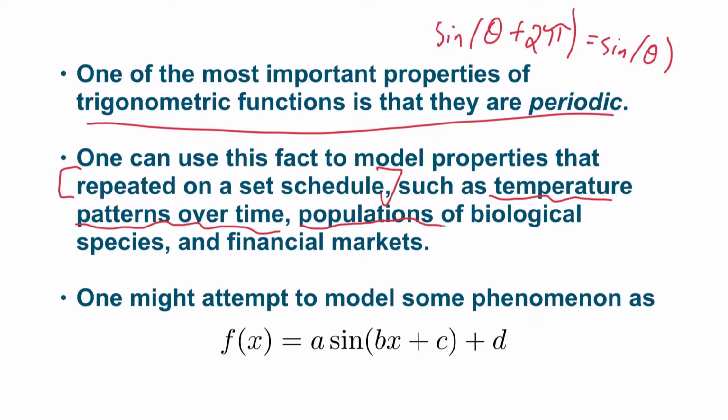One could also use them to model certain biological species. Now, keep in mind that we already discussed using exponential functions to model biological problems. So why would it be reasonable to use trigonometric functions as well? Well, think about the weakness of an exponential model. An exponential model says that my growth will be unbounded forever, that I'll always be growing at this really fantastically rapid rate. That's not really reasonable, since population growth is, in general, constrained by the ecosystem, by the